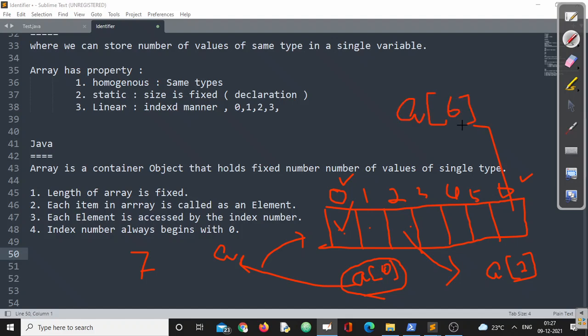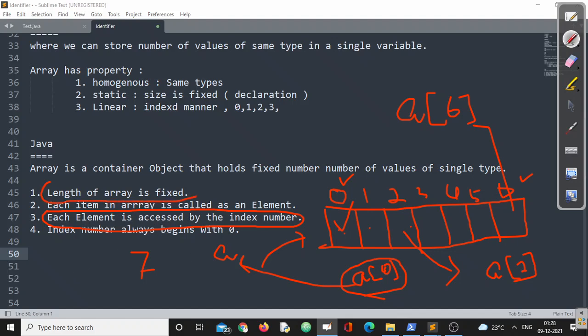So this is what is written here. Each element is accessed by the index number. Index number means either 0, 1, 2, 3, 4, 5, 6. Don't worry, you don't have to assign the index number, that will be assigned automatically. Our only responsibility is to declare and create the array. We'll learn how to declare it in Java, right? This is the basic concept.